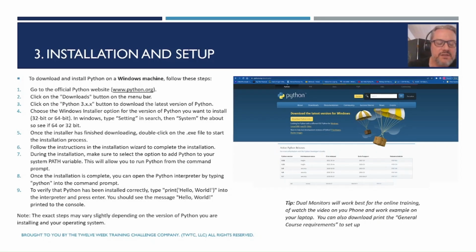So now it brings us to starting on Python. Let's download, do an installation and setup. This is the download slide. You can also download these instructions.